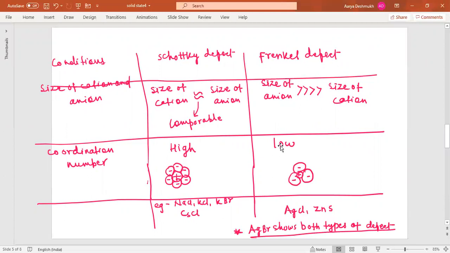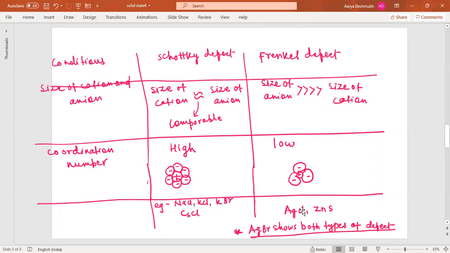So the coordination number is low in case of Frenkel defect and high in case of Schottky defect. Now the examples for Schottky defect are NaCl, KCl, KBr and cesium chloride. If you look at the atoms involved here, they have comparatively the same size of cation and anion. NaCl means the atomic number of sodium is 11 and chlorine is 17, and so on. So these have comparable sizes of cation and anion.